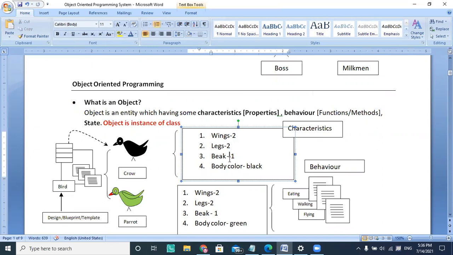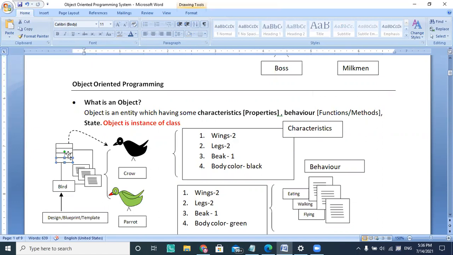The same thing we can see if I'm talking about the parrot. The parrot's body color is green, and the beak color is red, and it makes another sound. But the parrot and the crow both have wings, both have a neck, both have a beak, and only the values are different.